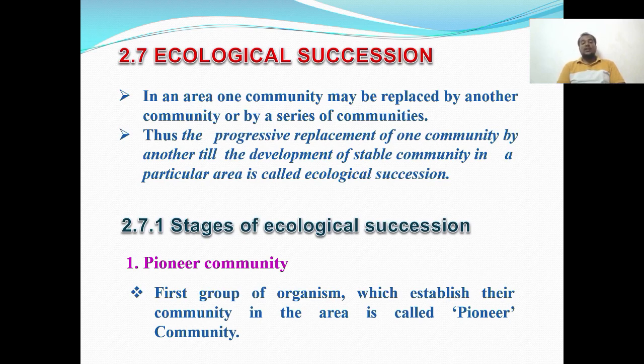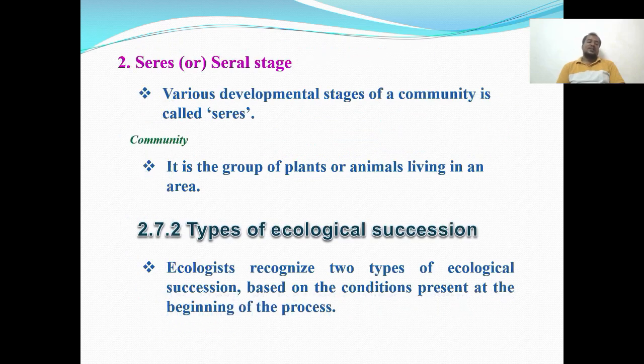First one is the pioneer community. The first group of organisms which establish their community in an area is called the pioneer community. Then the serial stage. The various developmental stages of a community are called seres. It is a group of plants or animals living in an area.